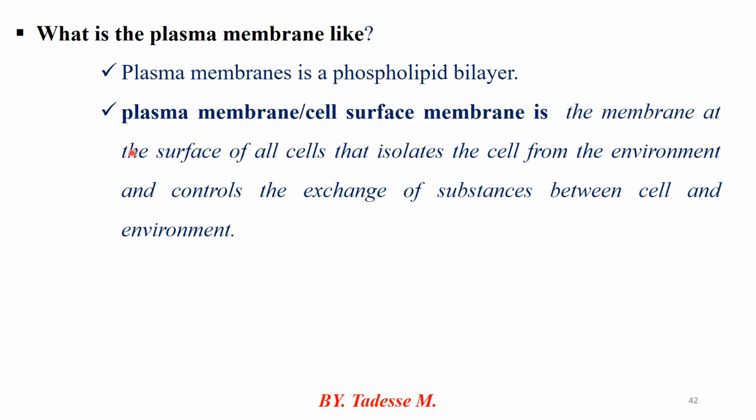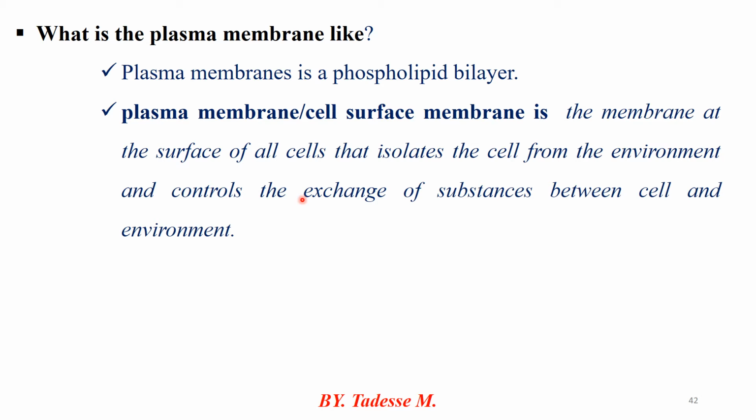Therefore, the plasma membrane or cell surface membrane is the membrane at the surface of the cell that isolates the cell from the environment. When substances move into and out of the cell, it is controlled by the plasma membrane, as the cell is isolated from the environment with the help of the cell surface membrane or plasma membrane.